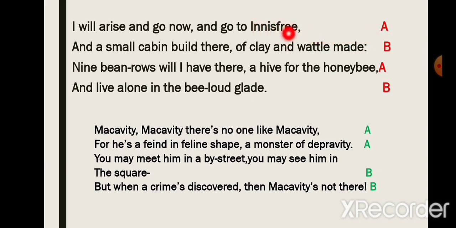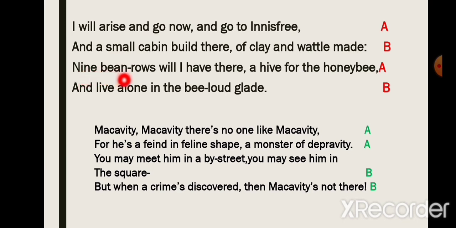Next line: "And a small cabin build there, of clay and wattles made." Now here the line ends with the sound "made." Let's see if this rhymes with Innisfree. Innisfree and made don't sound the same. So we'll give it the second letter of the alphabet, which is B.